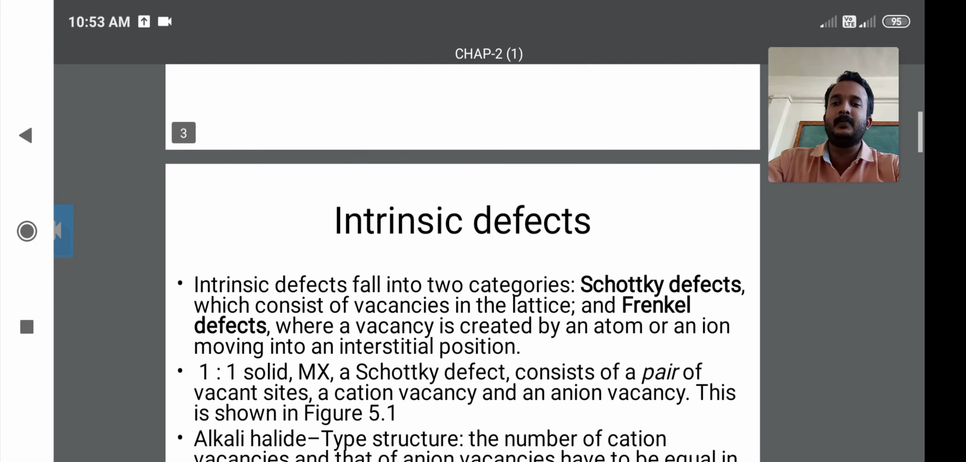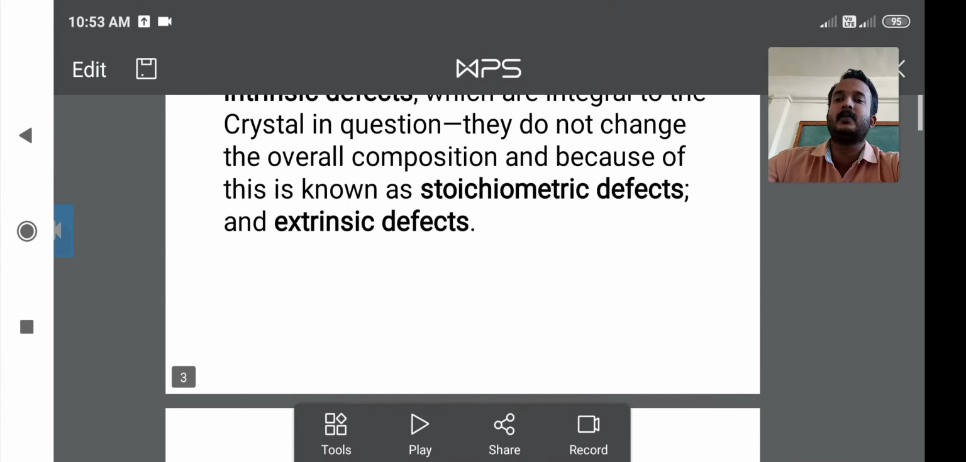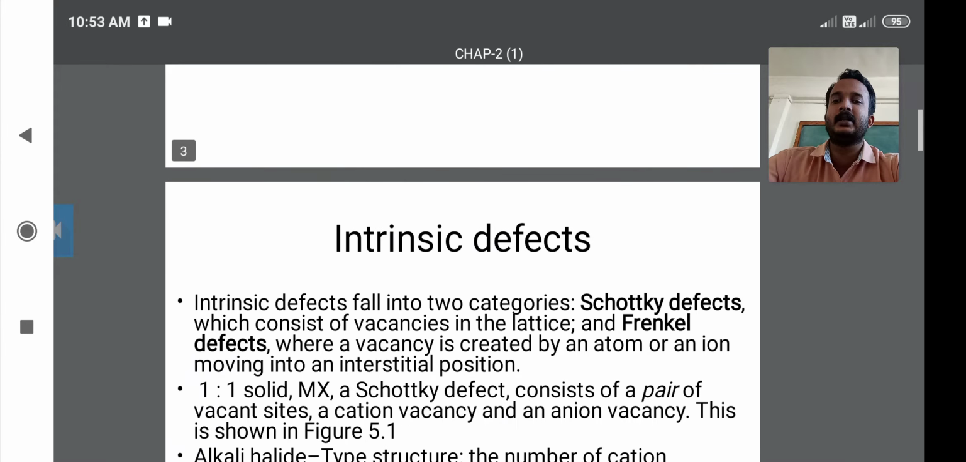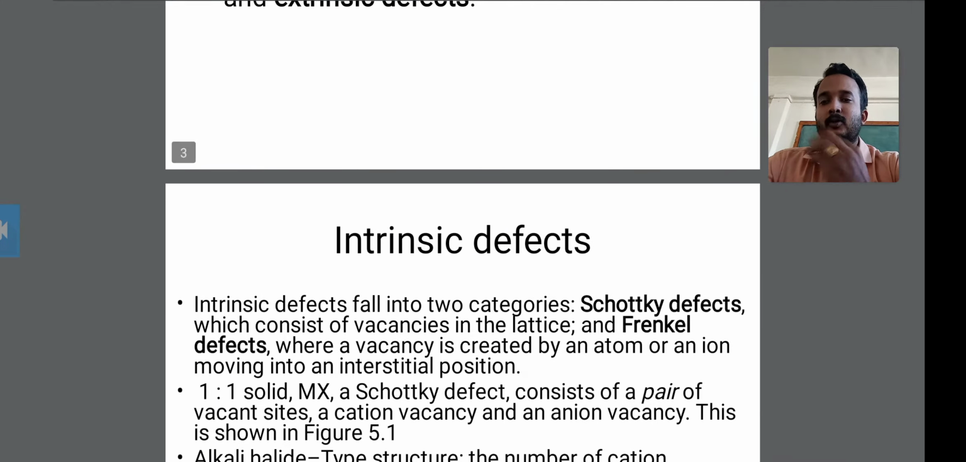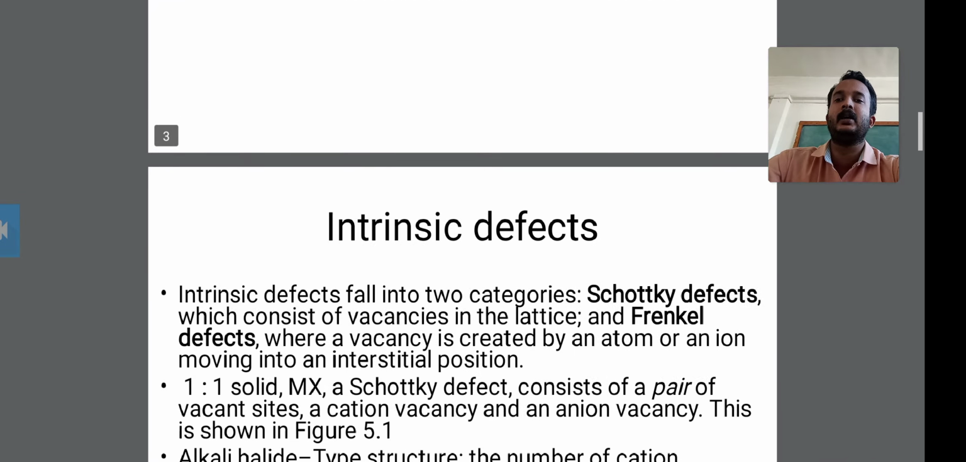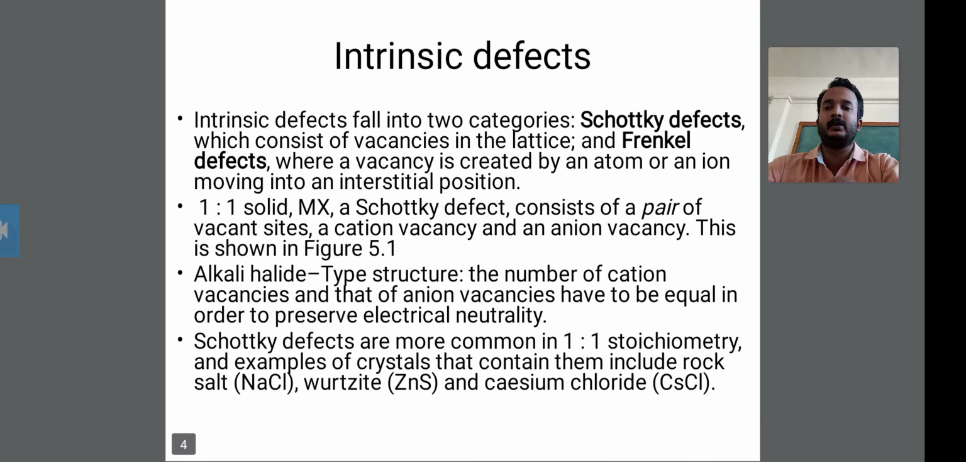These defects and their concentration are divided into two categories. First is intrinsic defects and second is extrinsic defects, also known as the Schottky defects, that is in the stoichiometric defects. These are the two categories of defects and their concentration. The first category is the intrinsic defects.